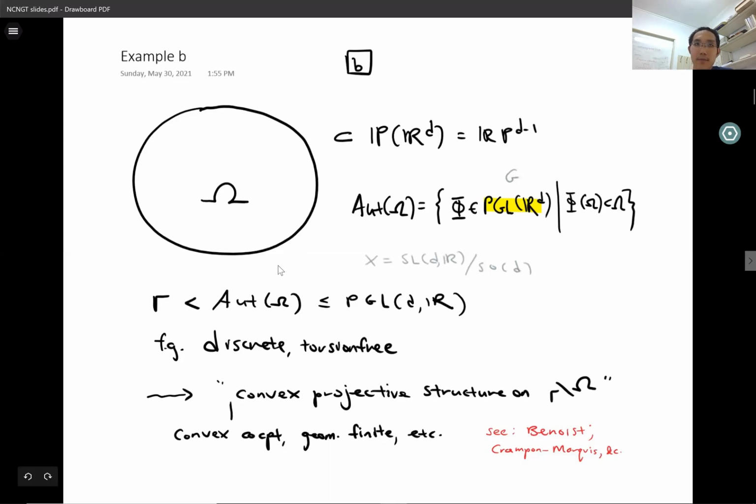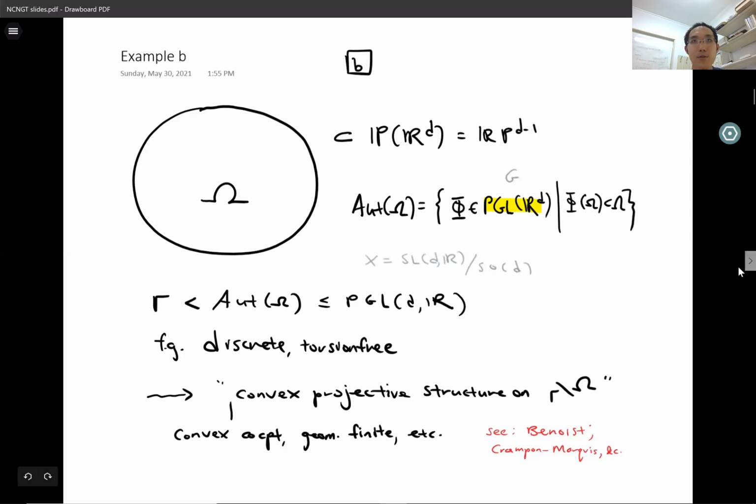And these structures can be convex co-compact if gamma preserves some convex subset of omega with compact quotient. They can be geometrically finite if gamma preserves some convex subset and the quotient is basically compact, but might also have some controlled finite volume ends, and so on.